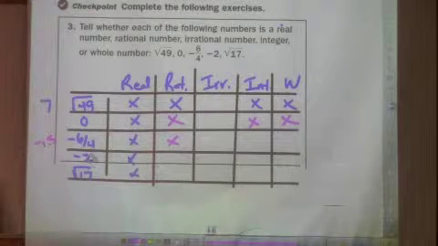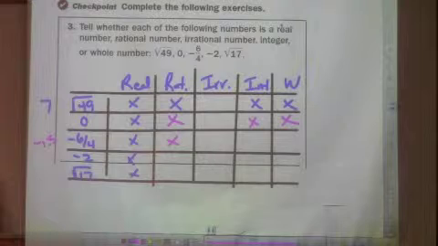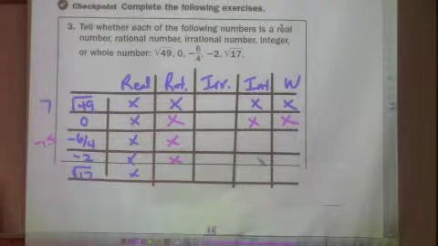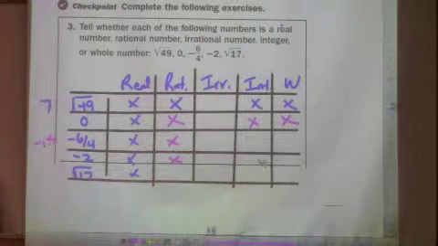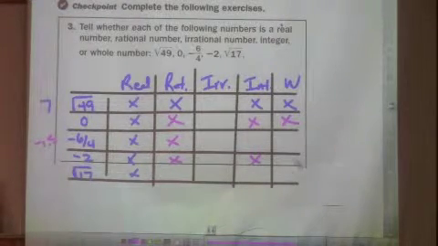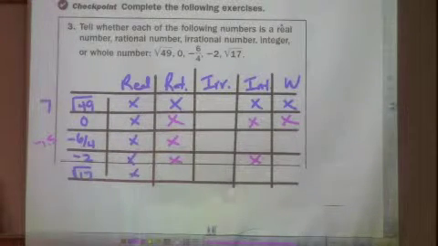Negative 2. It is a whole number. It is rational. It isn't irrational. It's an integer and a whole. Is it a whole number? No. Why is it not a whole number? Because it's negative. Yep. Whole numbers are 0 and the positives.